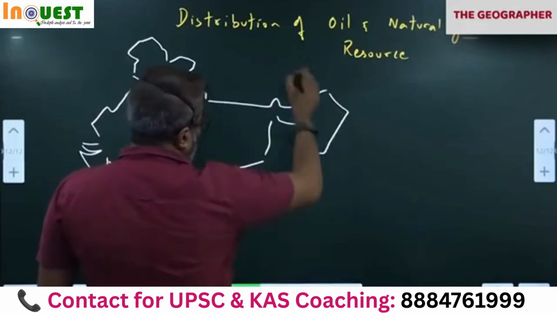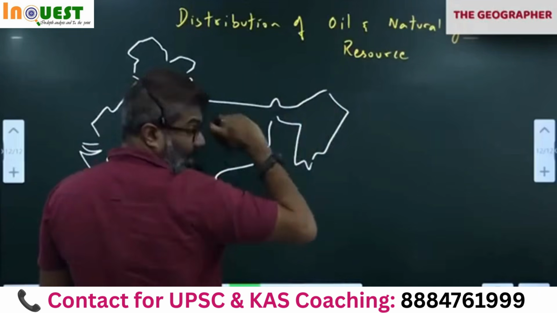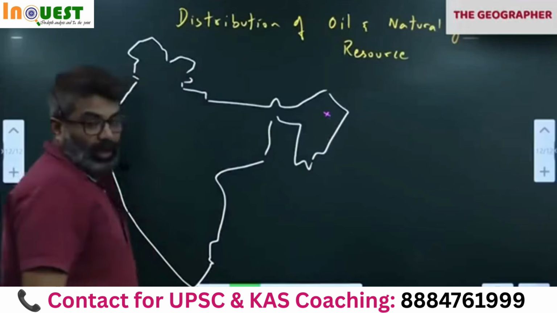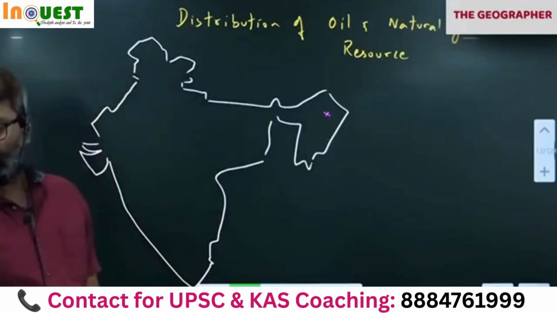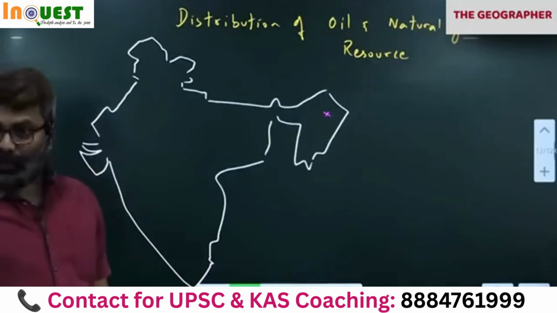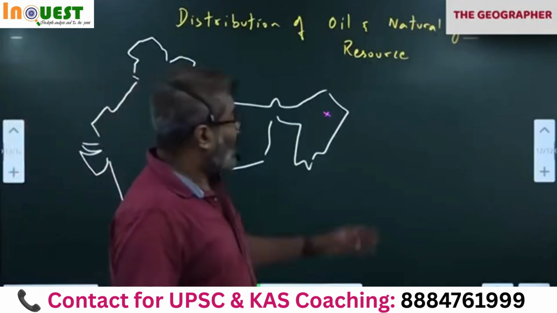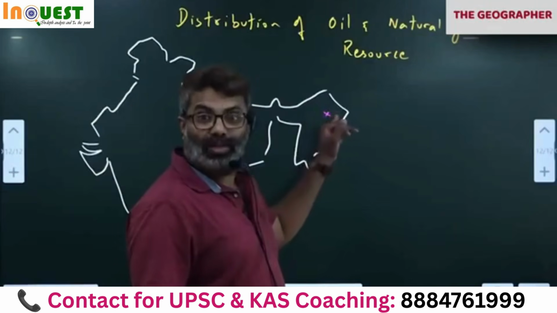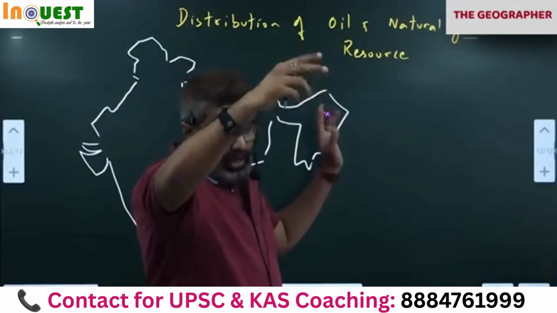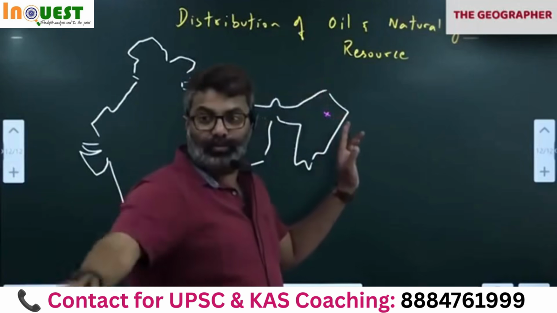I am going to talk about distribution of oil and natural gas resource in India. First, I am going to start with northeast. Look at Digboy in Upper Assam. This is one of the oldest existing oil wells. 1901 we started this. From 1901 till now, even now we get oil. So it's one of the oldest existing oil wells in the world, and even now it is giving oil.